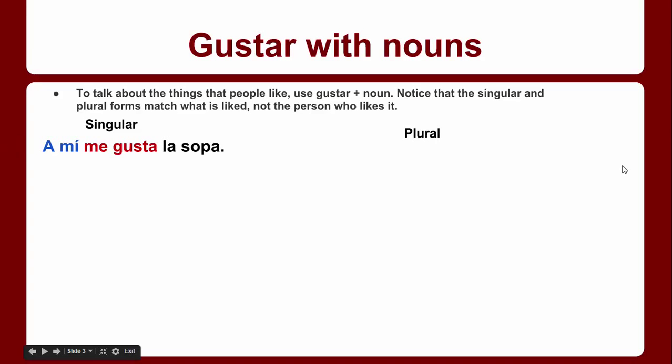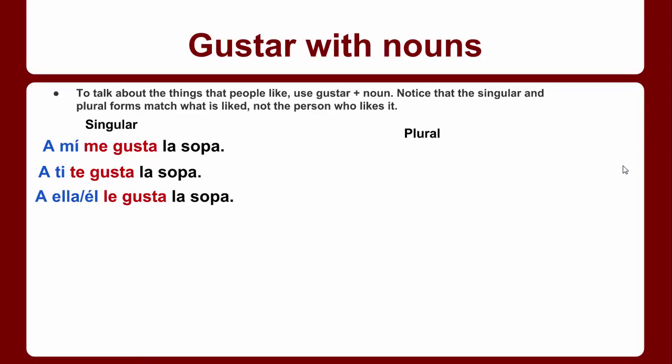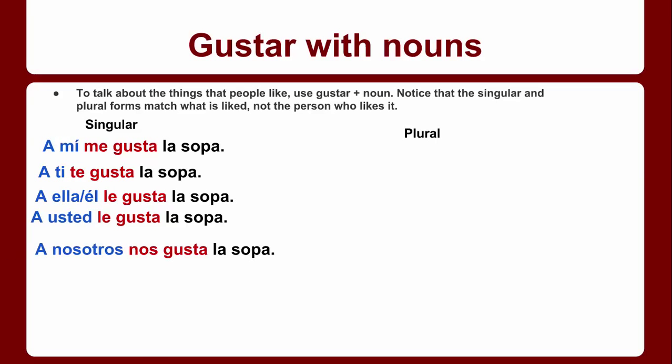So for example, if I wanted to say, a mí me gusta la sopa, it would be saying, I like soup. As you can see, my verb, gusta, is singular to agree with sopa. I could say, a ti te gusta la sopa, you like the soup. A ella or a él le gusta la sopa, he or she likes the soup. A usted le gusta la sopa, he or she likes the soup, and I'm using the usted form to show formality. A nosotros nos gusta la sopa, we like the soup.